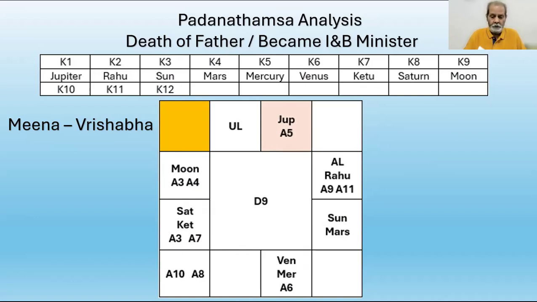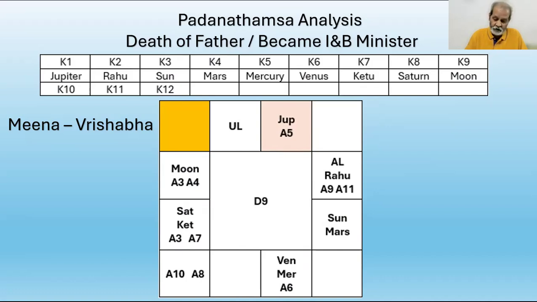Now the ninth house from the Antardasha sign. Already you have seen the Antardasha sign. The ninth from the Antardasha sign is Makara, and it is occupied by its own lord, who is K8.